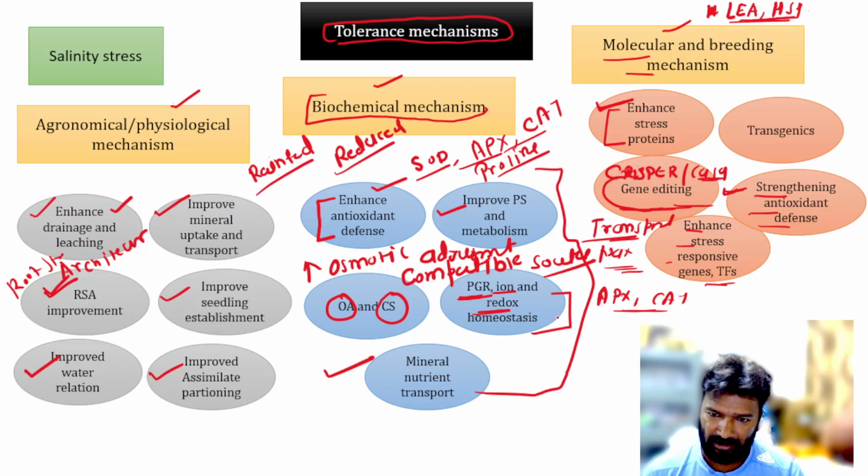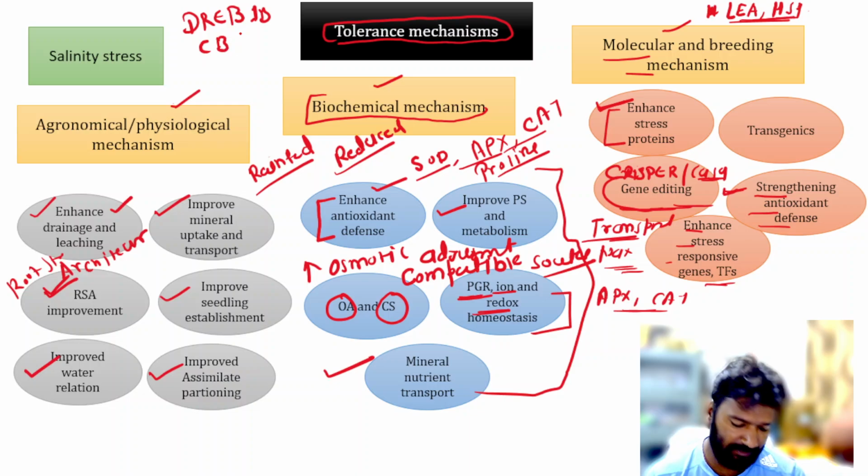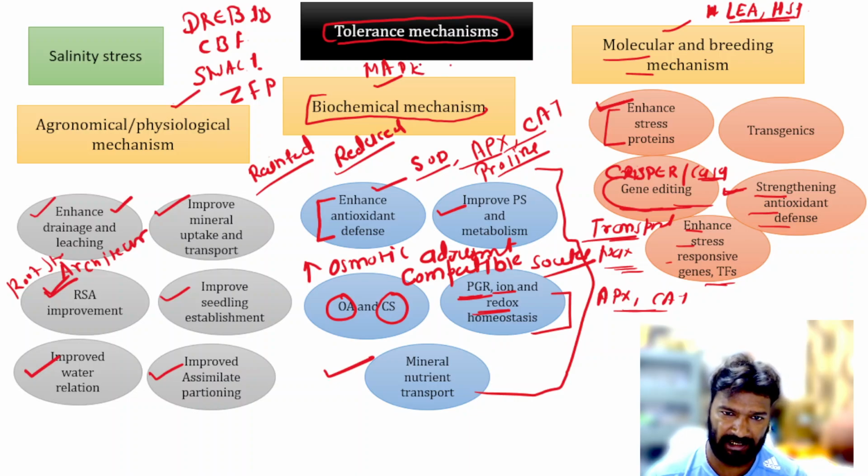Also enhance stress responsive genes and the transcription factors. Like there are so many transcription factors like DREB1B, CBF, SNAC1, ZFP, then MAPK. Also kinase proteins can be improved for the secondary messenger signaling, CDPK.